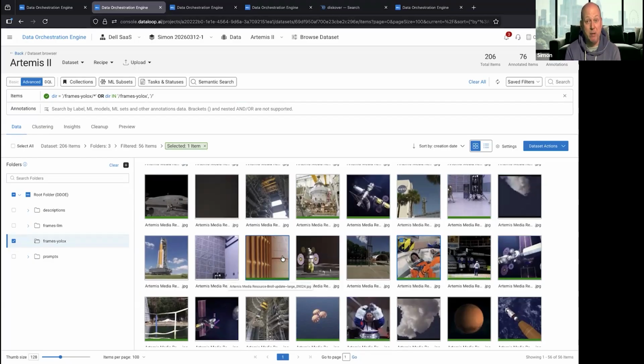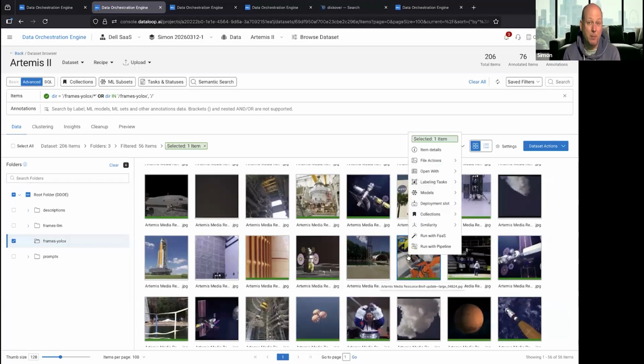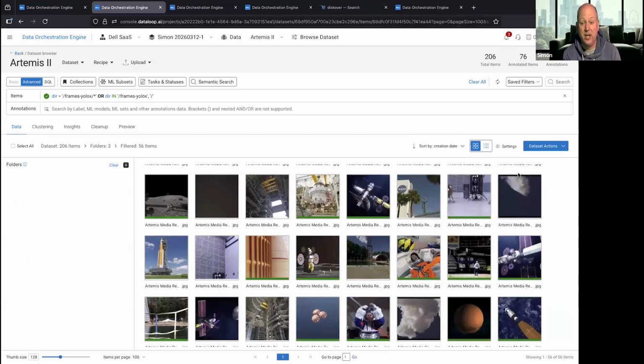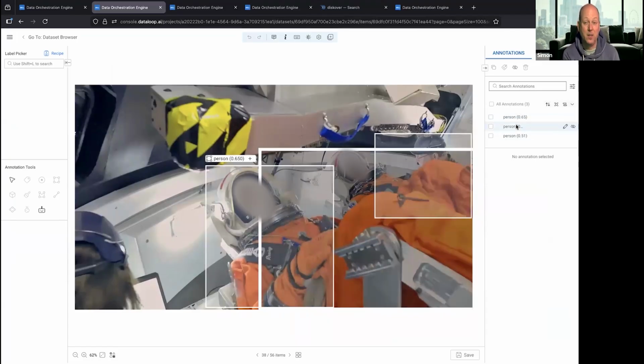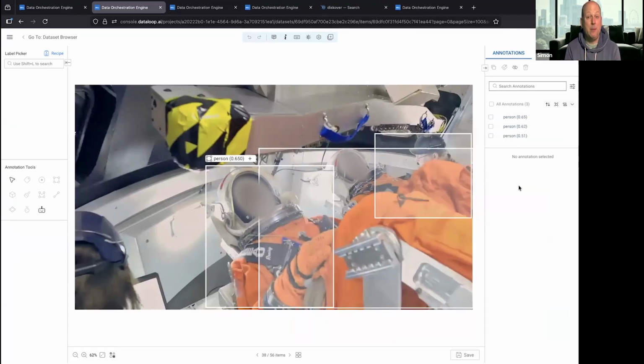Now, once we've got those frames, we can push them into the next stage of the pipeline, which is to do object detection and bounding box. So we can see what we've got in the image. And a really great example of the image is this one here, showing some people, some persons in that image. And you can see the bounding boxes around those objects in that image. That's very, very basic object detection. But it's a limited algorithm. It doesn't know everything about space rockets or space travel. So the only thing it's identified in that image is the people, the astronauts.